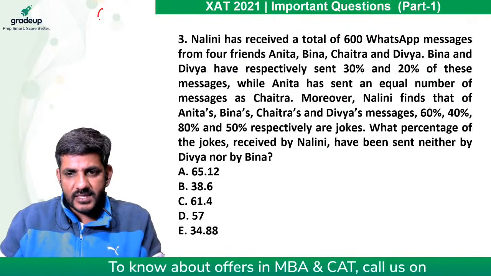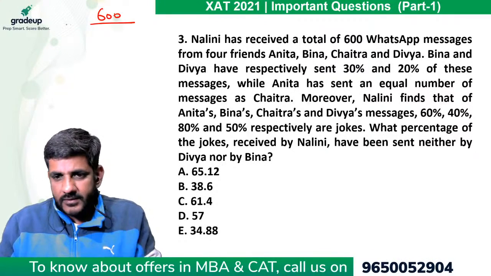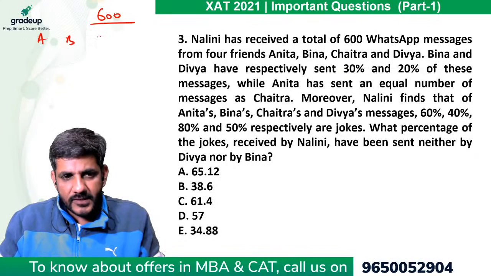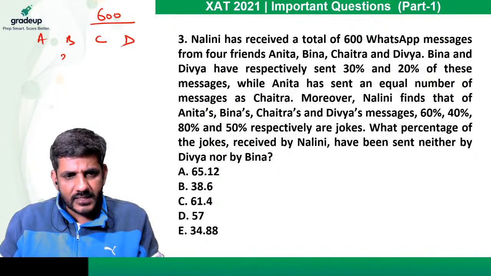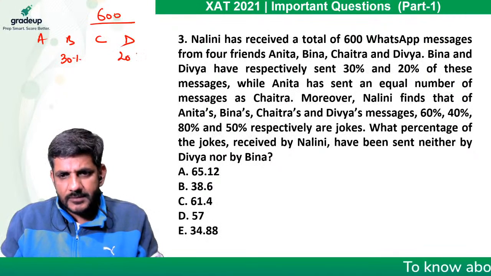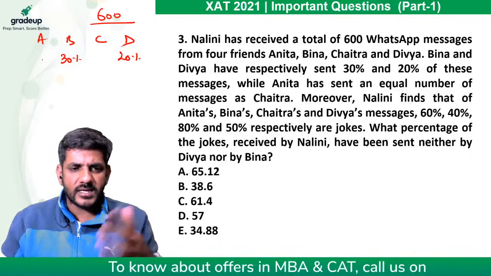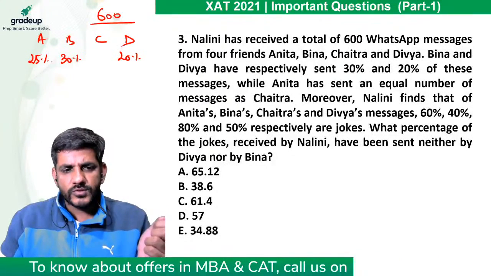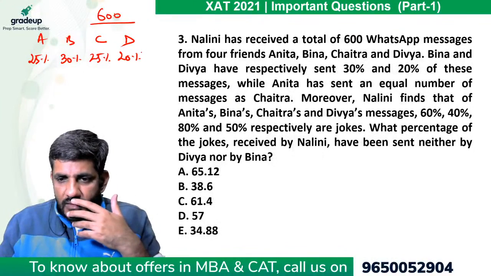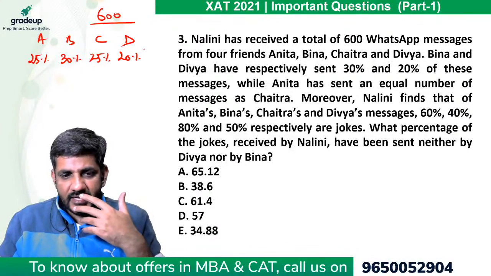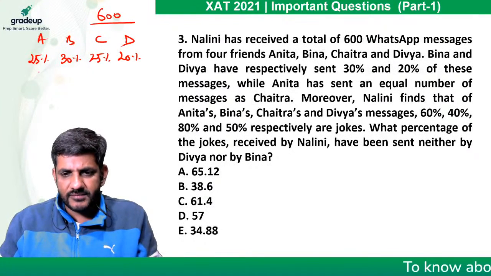She received 600 WhatsApp chat messages from her 4 friends A, B, C, D. Bina and Divya have sent 30% and 20%, while Anita has sent an equal number of messages, etc. So basically 50% are remaining. Out of that 50, 25 were sent by Anita and Chitra. Moreover, Nalini finds that Anita's, Bina's, Chitra's and Divya's messages, 60%, 40%, 80%, 50%, are jokes.